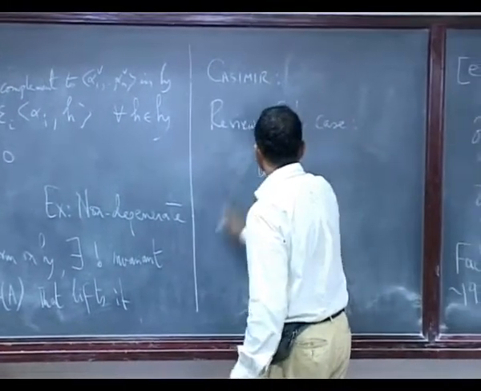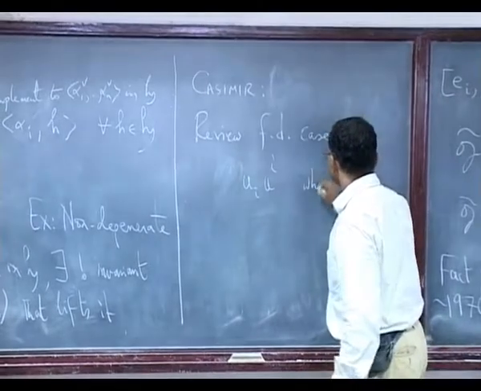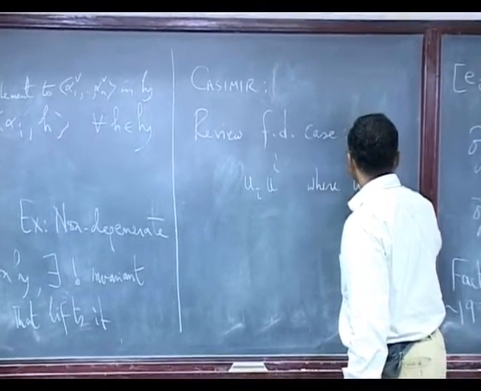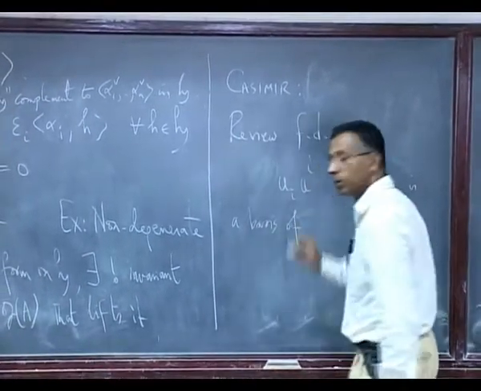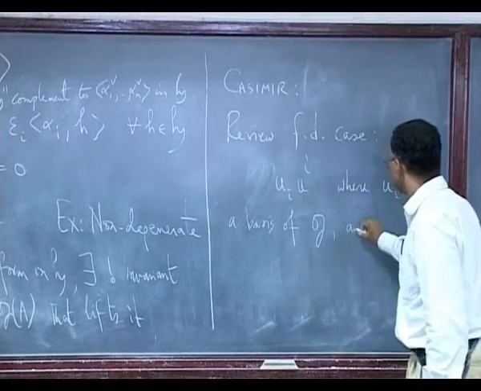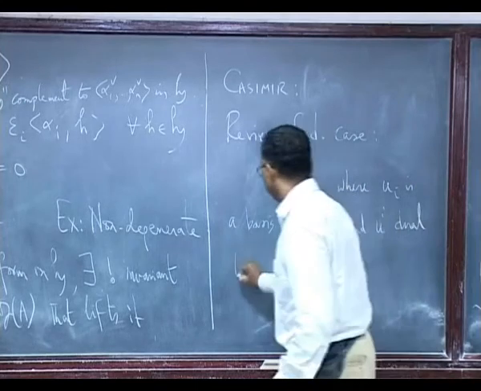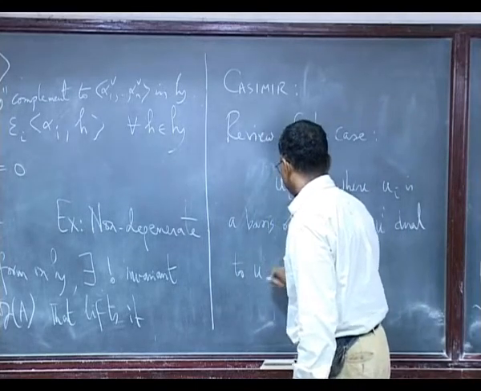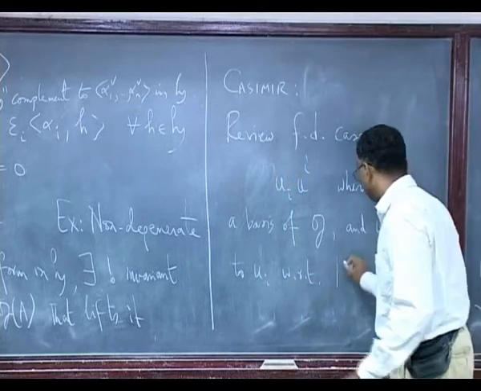Let me write just this. This is what we wrote, right? u_i is a basis of g and u^i dual to u_i with respect to the Killing form.